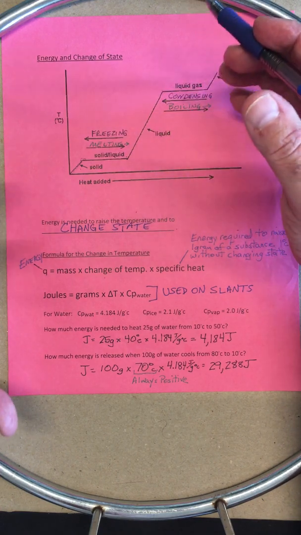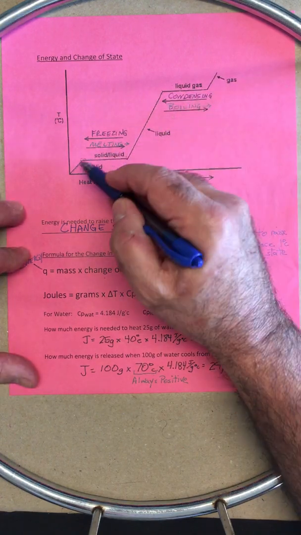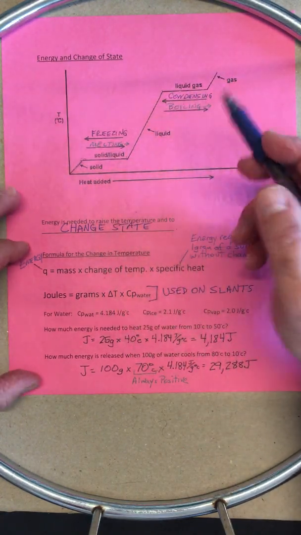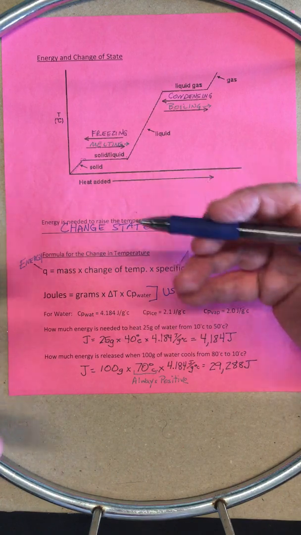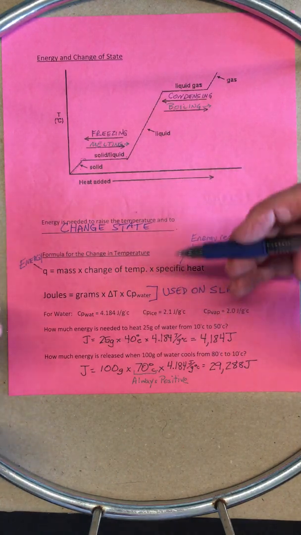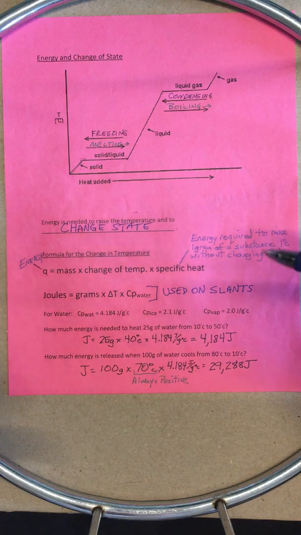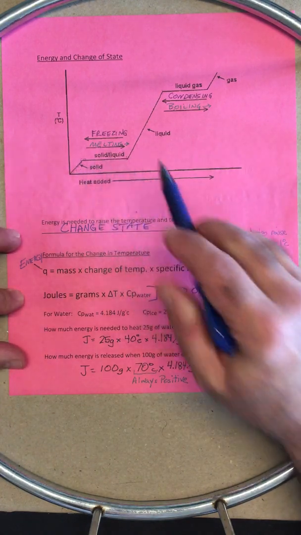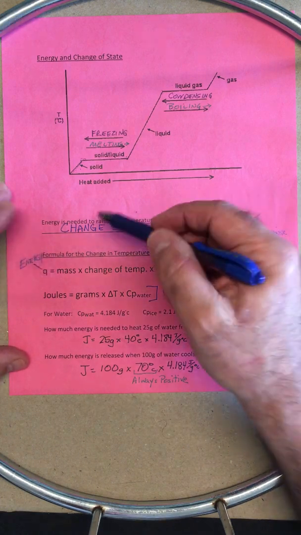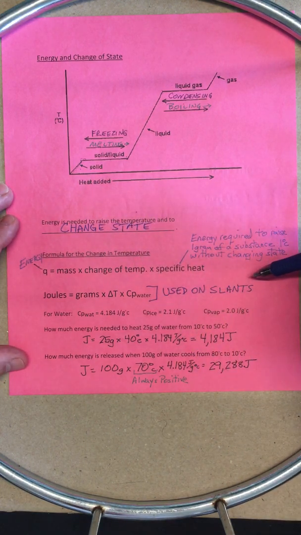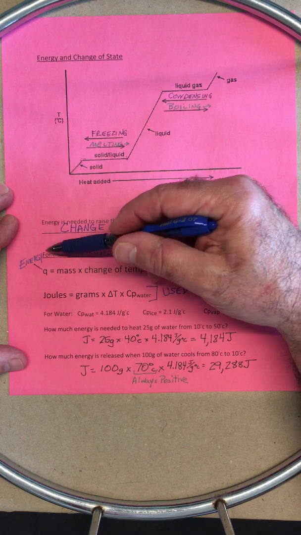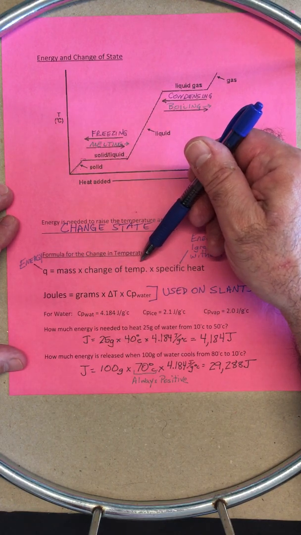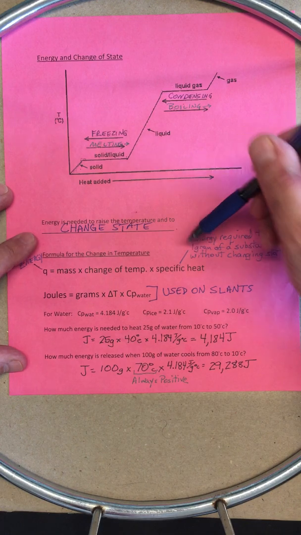Okay? So there's 2 areas on this graph. There's slants and there's flats. The amount of energy is different, and it's a different equation for flats and slants. So for each of the slants, the formula for change of temperature, used on the slants, Q, which is energy, is equal to the mass times how much the temperature changes times the specific heat.